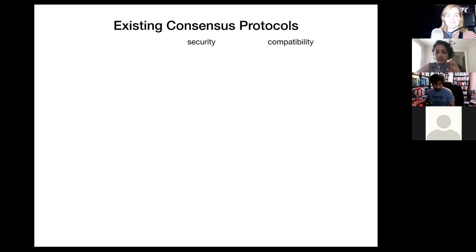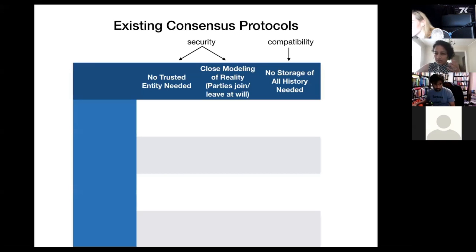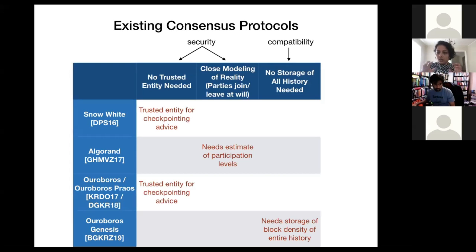For security, we of course require that there is no reliance on a central, trusted entity, and we also want the modeling to be as close to real-life scenarios as possible. But unfortunately, some protocols require a trusted entity who helps newly joining parties with advice on what the recent chain is. That's bad for decentralization, of course.